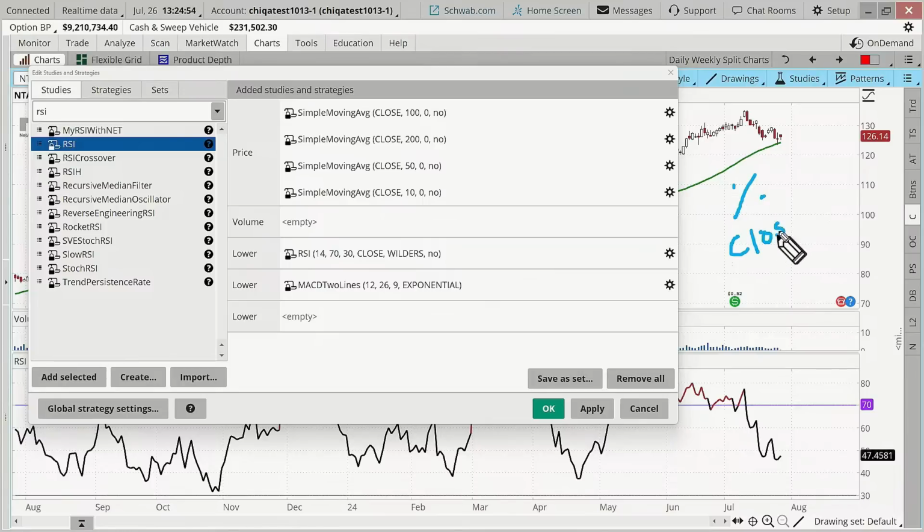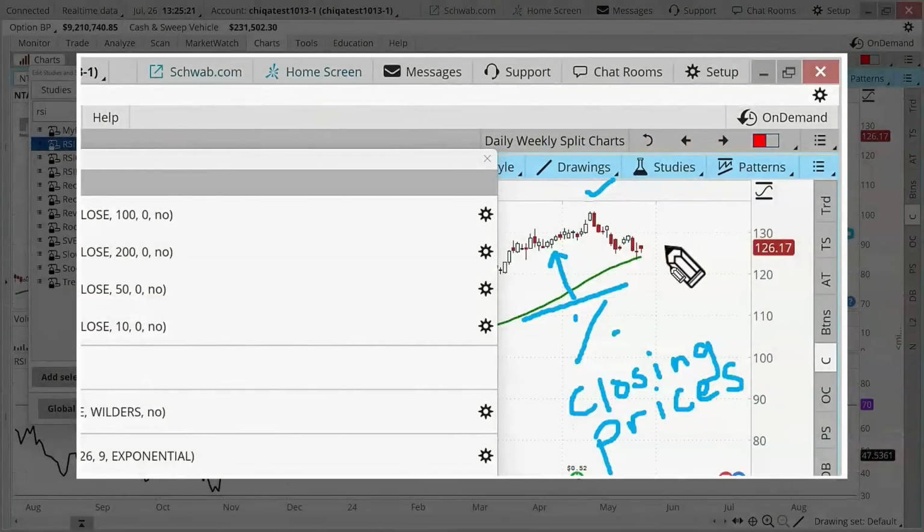If you think about it, closing prices, how can a price get higher if it's not closing higher? The close really helps us to define a trend. If we just do a quick sneak peek right behind the scenes up here and look at these levels, we got up to this level. How did we get there without actually closing higher? We had to close higher to get there.